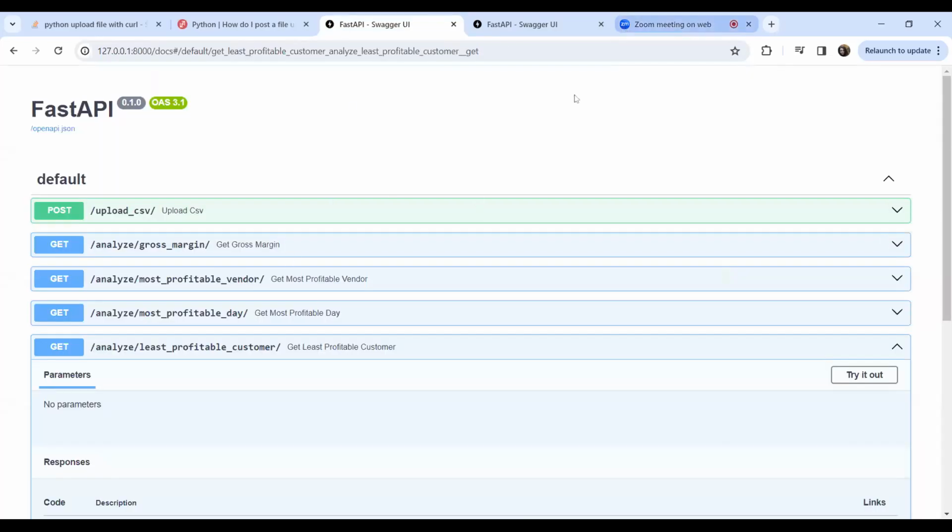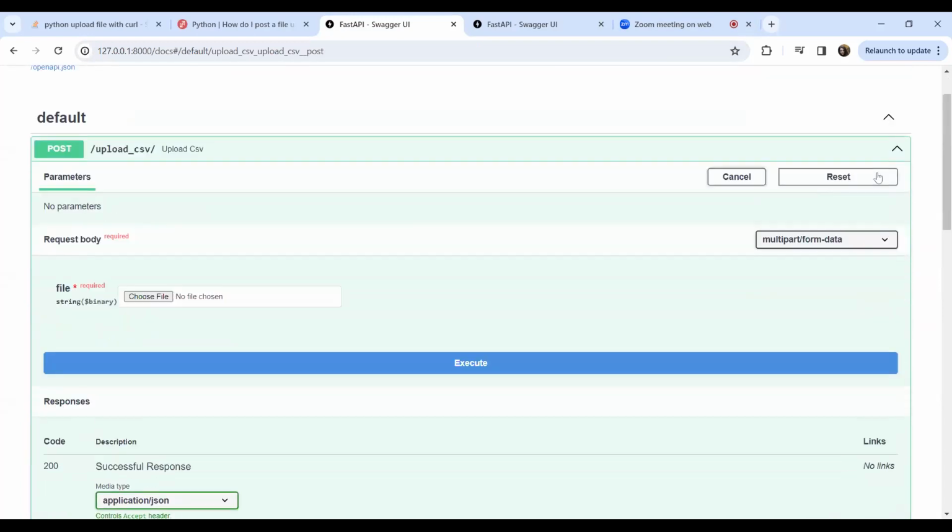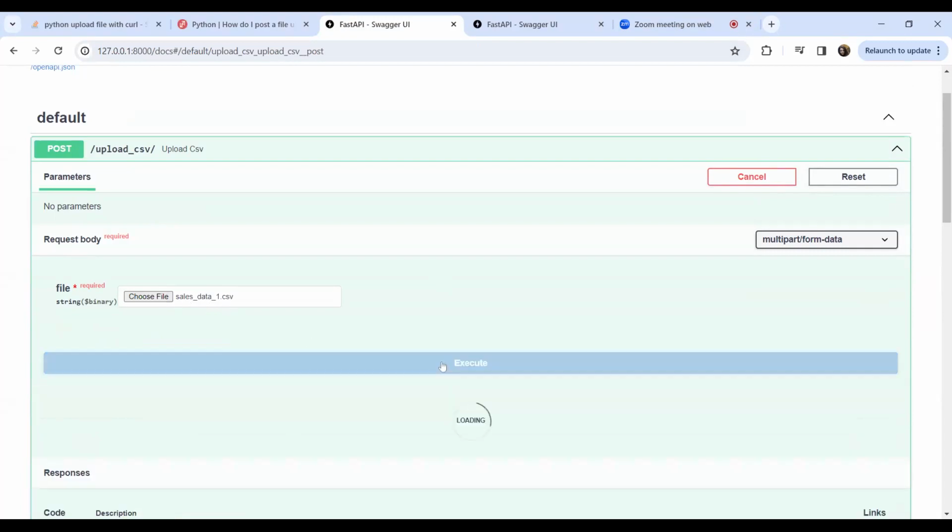So here is the API that's been developed. This is the end result that I'm showing now. Here we have a post request where we upload the CSV file. For example, if I upload the CSV file, I'm choosing the sales data one CSV file and clicking on execute.